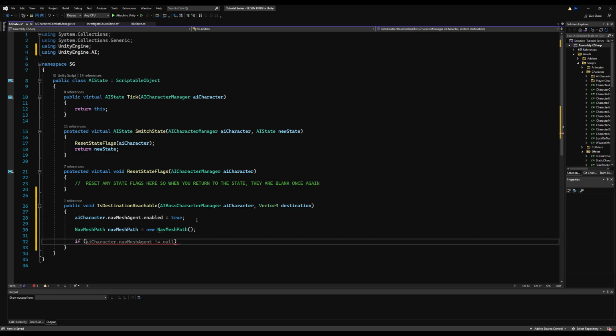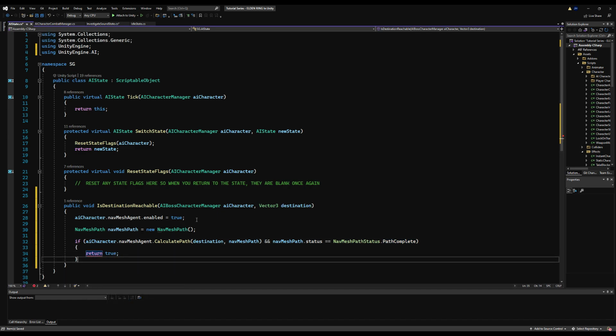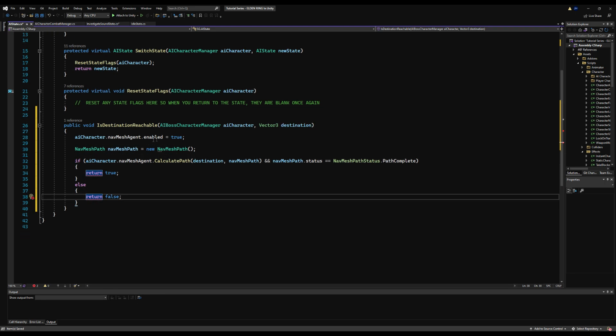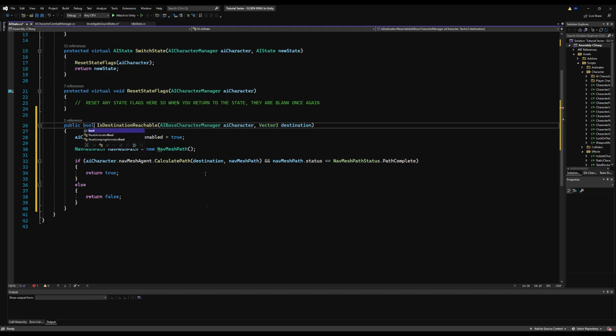Now, after we have this path, we're going to say if AI character.navMeshAgent.CalculatePath, and we're going to pass the destination and the new path we just made, and the navMeshPath.status is equal to NavMeshPathStatus.PathComplete. So basically, if we can get to the whole end of this path, return true, otherwise return false. This just means that if we pass this and it is true, the whole path is reachable.